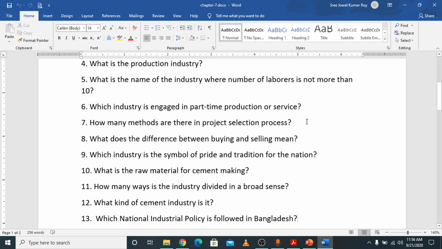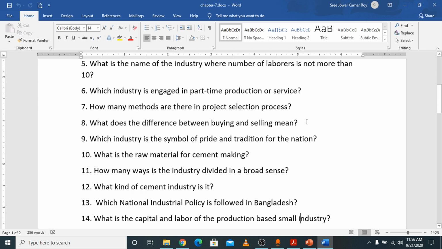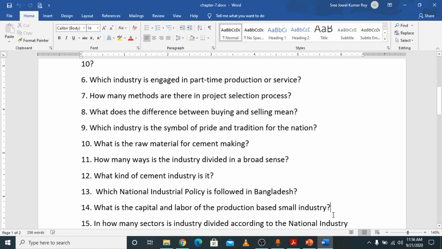Which national industrial policy is followed in Bangladesh? Industrial policy 2010 is followed in Bangladesh. What is the capital and labor of the production based small industry? Production based small industry, you can find out.